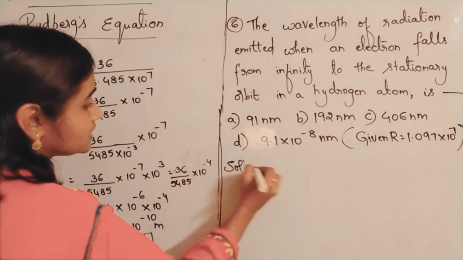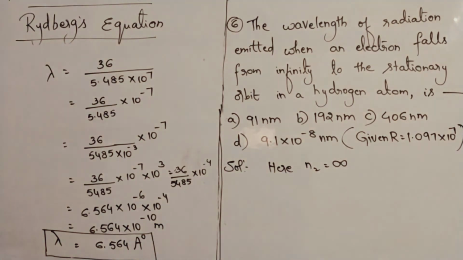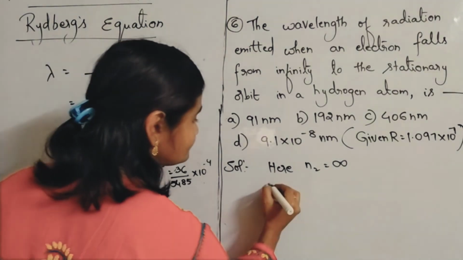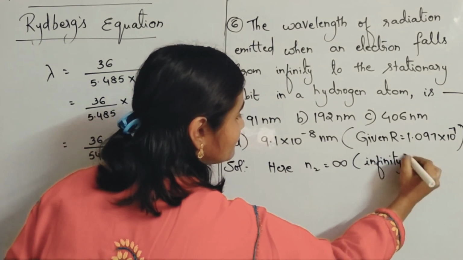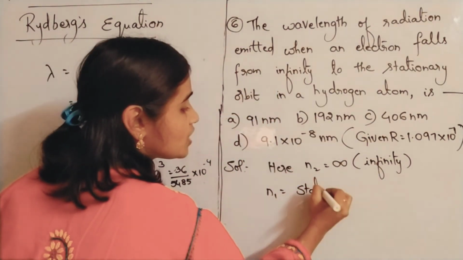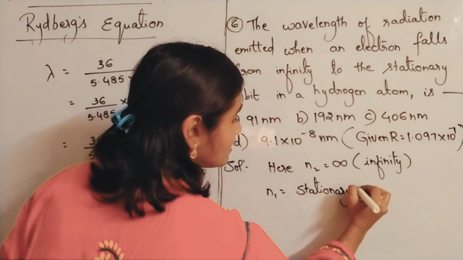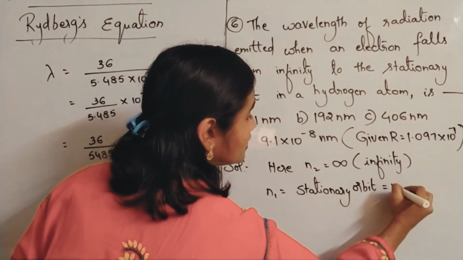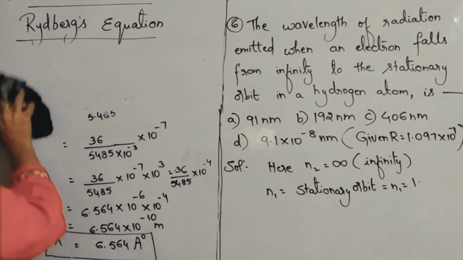Stationary orbit means first orbit, so n1 is 1 only. So you have to find the wavelength. Use Rydberg's equation.